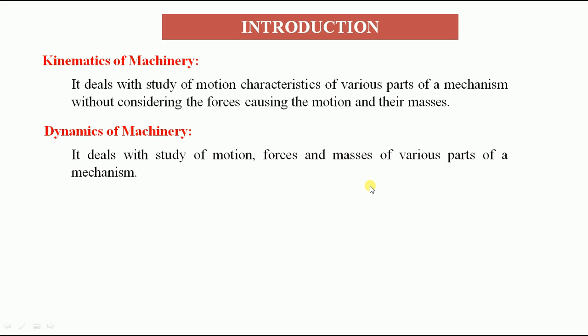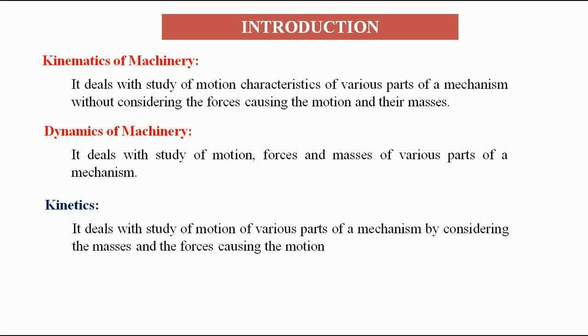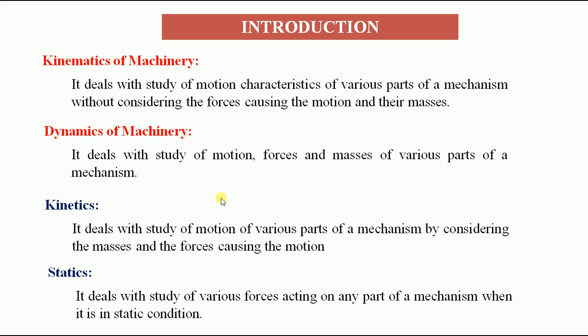So this dynamics is again divided into two types that we already know, that is kinetics. Kinetics means under motion we study the motion characteristics of various parts of a mechanism by considering the forces and mass. And similarly, statics means under stationary condition. It deals with the study of various forces acting on any part of a mechanism when it is in static condition.